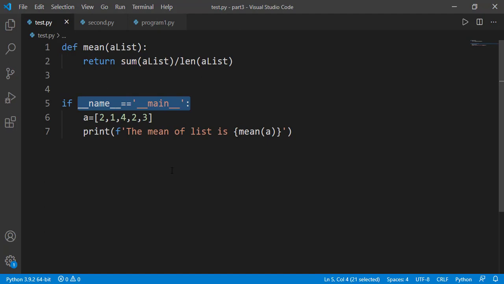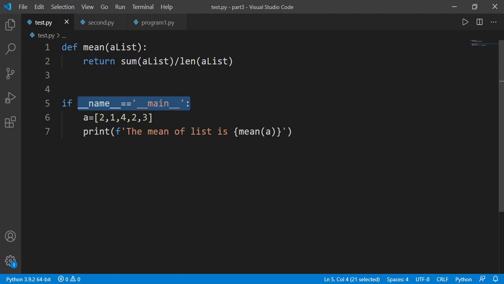You might have seen this if you got some code from some online resource, so we will see what exactly is meant by this __name__ == "__main__". The second thing we will see will be the function enumerate. Let's start with this __name__ == "__main__".